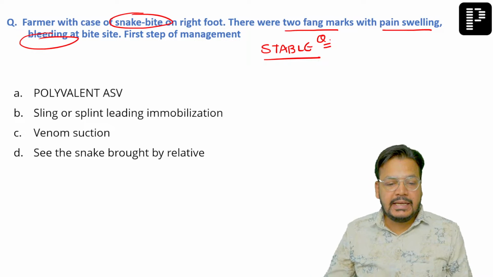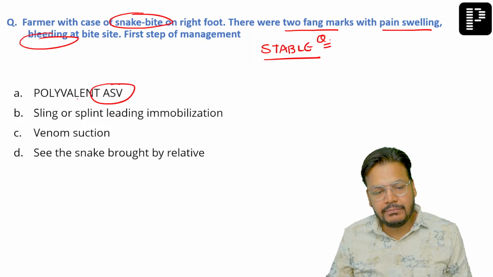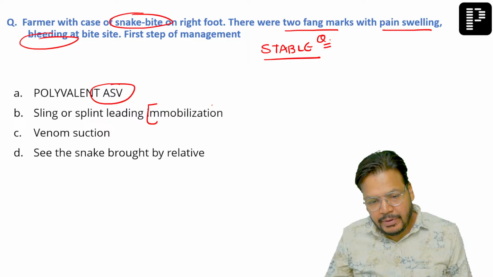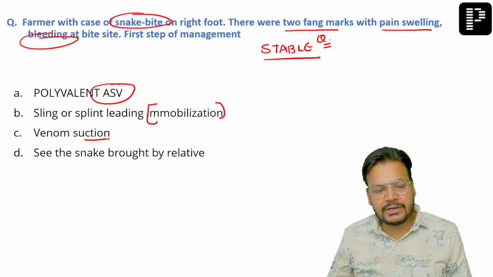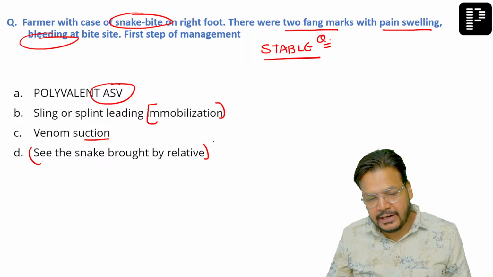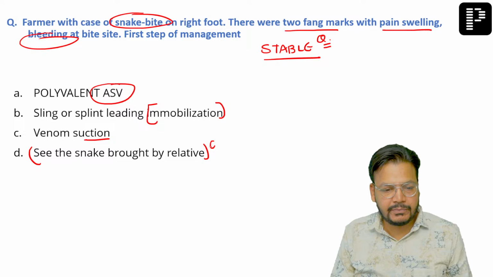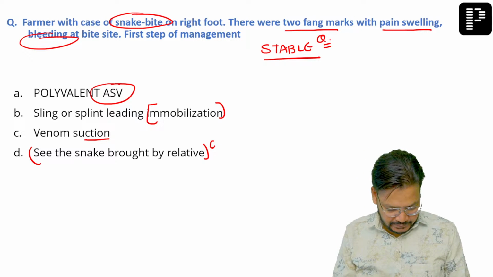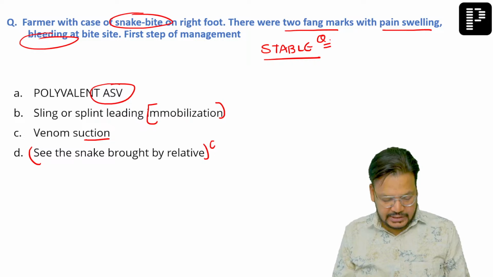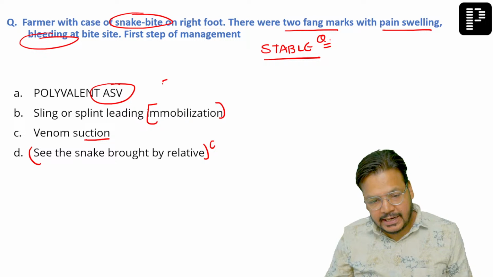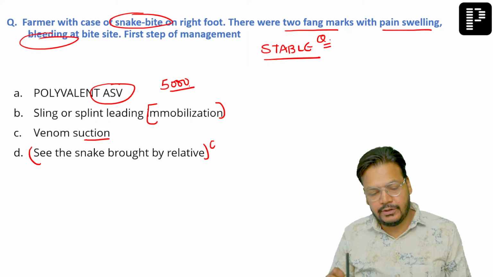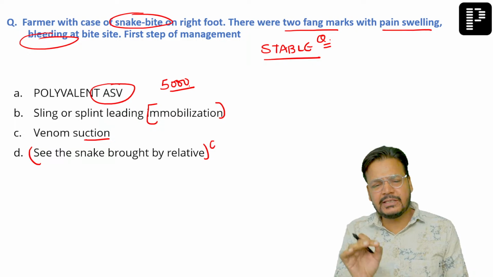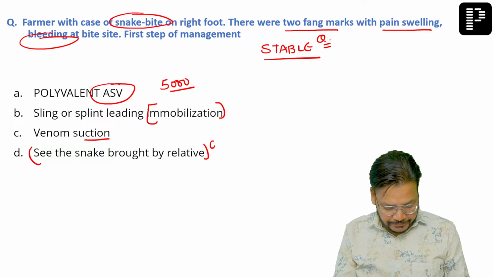Anyone? Is it ASV anti-snake venom? Is it immobilization? Is it venom suction? Or see the snake brought by relative? Tell me, what is your answer? A, B, C, D. आपको क्या देना? What is the first step of management? अच्छा, ये कह रहे हैं कि the anti-snake venom was 5,000 units. Okay, that doesn't matter because they are asking the first step of management.